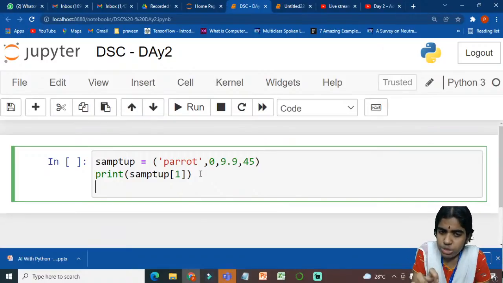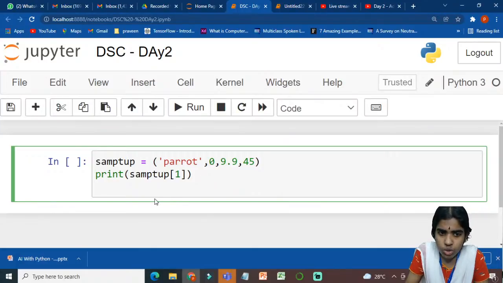The only difference between a list and a tuple is that a list is mutable. The size of a list can be changed, whereas a tuple is immutable. So this is the main difference between a list and a tuple. So do you get my point? What is the main difference between a list and a tuple?